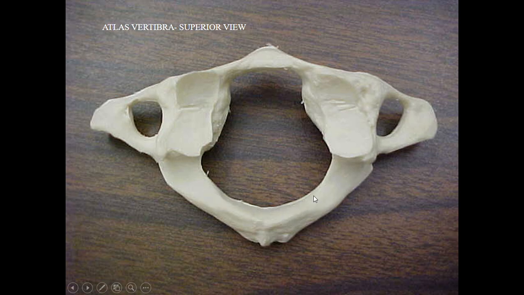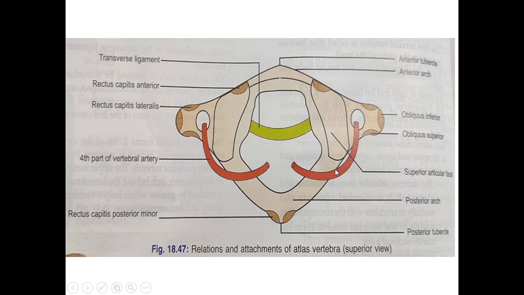On the superior surface of the posterior arch, there is a groove that lodges the vertebral artery and the first cervical nerve, the dorsal ramus of C1. That is the speciality of the posterior arch. So this is the anterior arch with the anterior tubercle, and this is the posterior arch with the posterior tubercle.